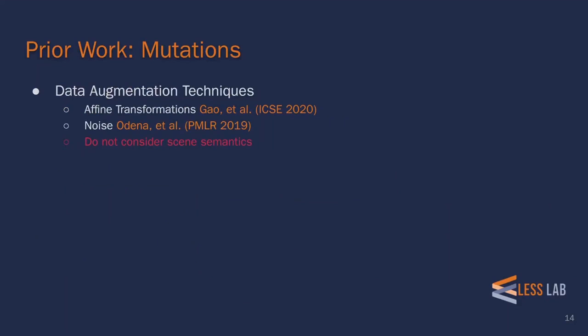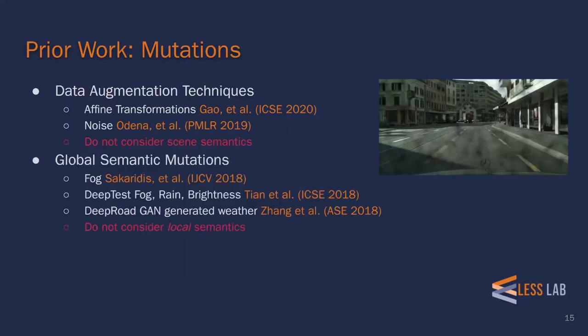The first is data augmentation techniques. These techniques, including affine transformations and adding noise, are widely used in machine learning as a mechanism to increase the robustness of the system. However, these techniques do not consider scene semantics and thus generate data which is not suitable for testing.